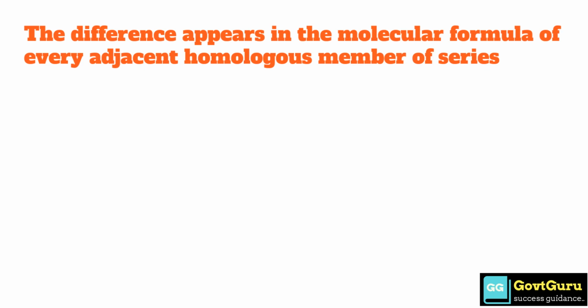The difference appearing in the molecular formula of every adjacent homologous member of a series is option A CH2, option B CH4, option C C2H4, and option D C2H6. The answer is option A CH2.